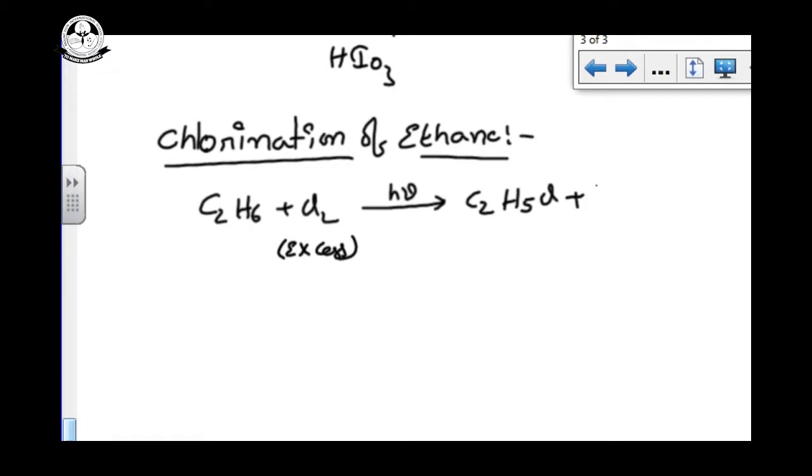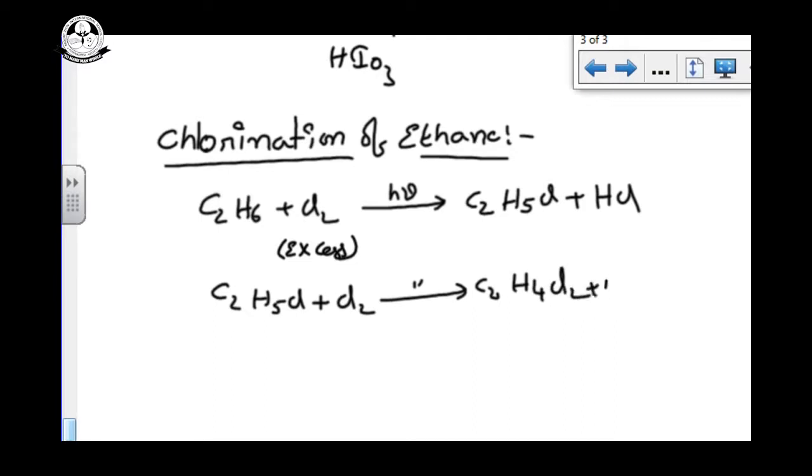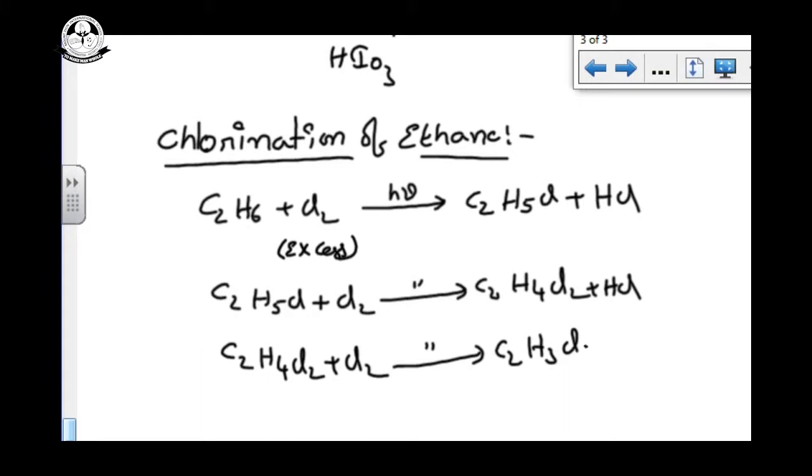C2H5Cl plus HCl. Again, doing the halogenation in presence of sunlight, we get C2H4Cl2 plus HCl. C2H4Cl2 on reaction with chlorine again gives C2H3Cl3 plus HCl.